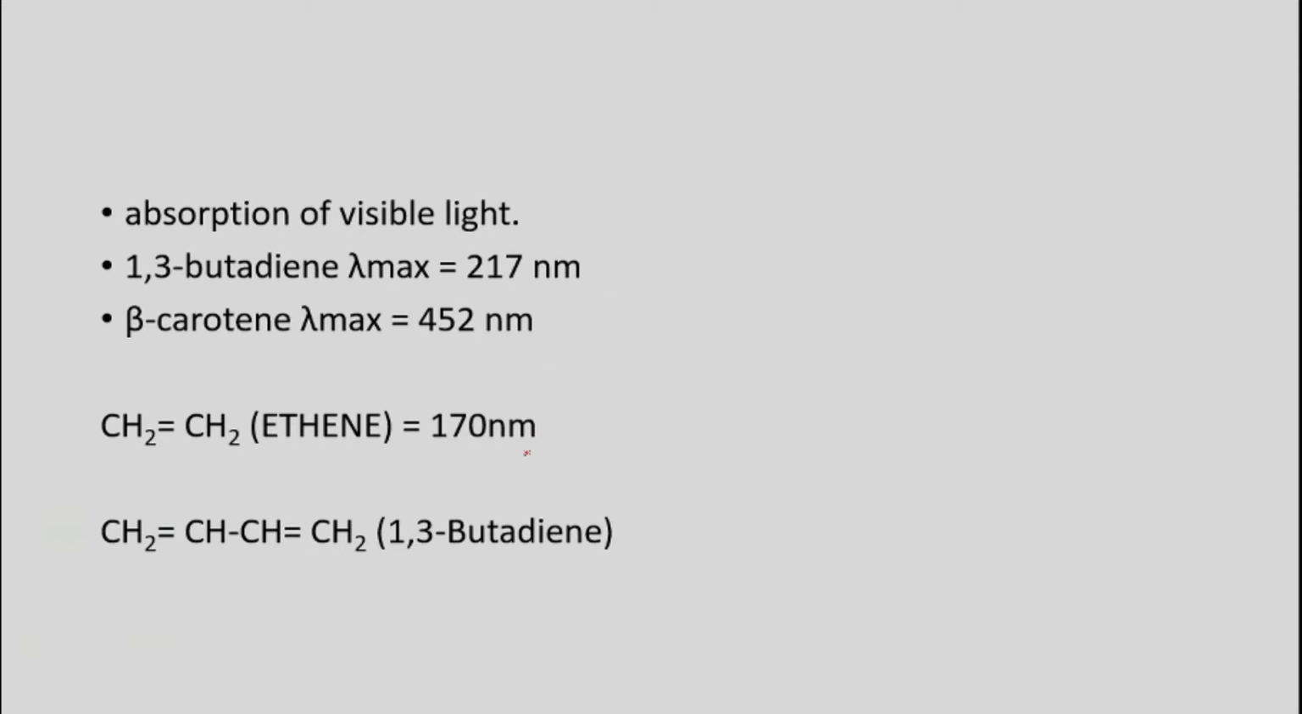If we take the example of ethylene and 1,3-butadiene, the absorption maximum for ethylene is nearly 170 nanometer. But for 1,3-butadiene, there is conjugation, and that's why the absorption shifts towards the longer wavelength, and we find lambda max at 217 nanometer. Why and how this happens can be explained in my lectures. Also we need to learn what really happens when you use conjugation.